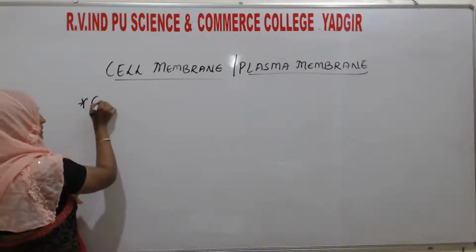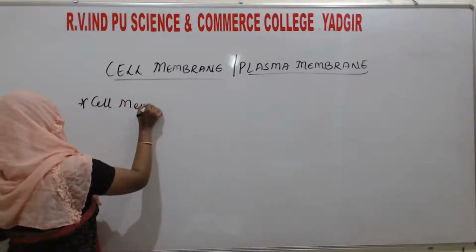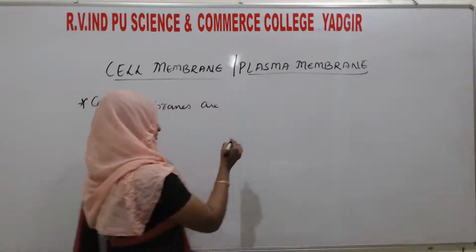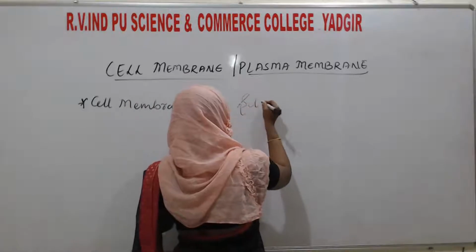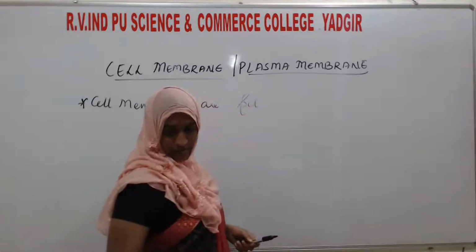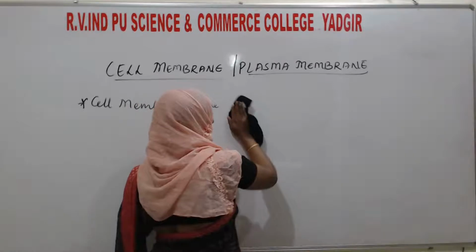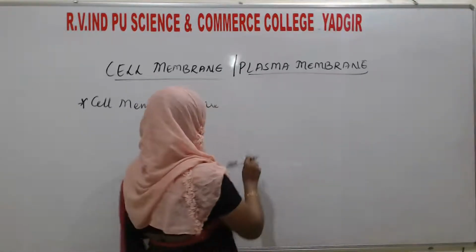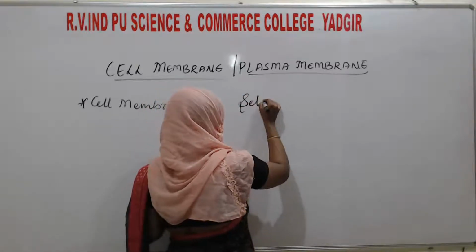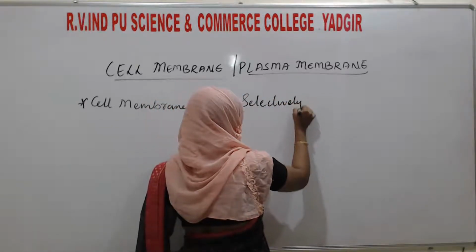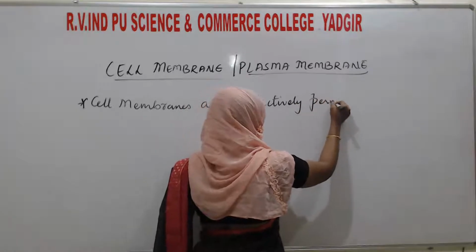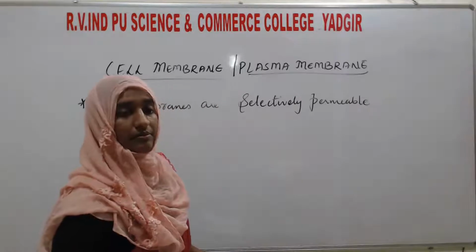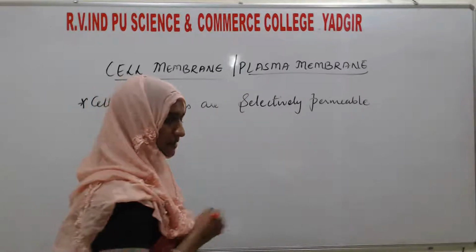Cell membranes are selectively permeable. What do you mean by this? The meaning of selectively permeable, here you see.